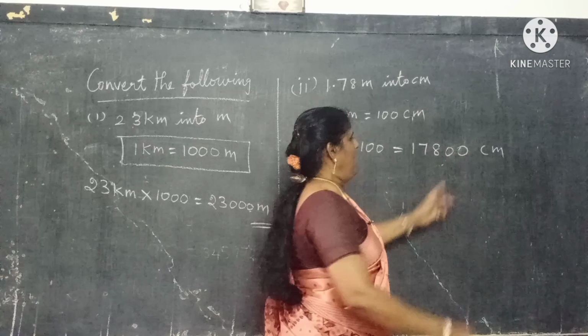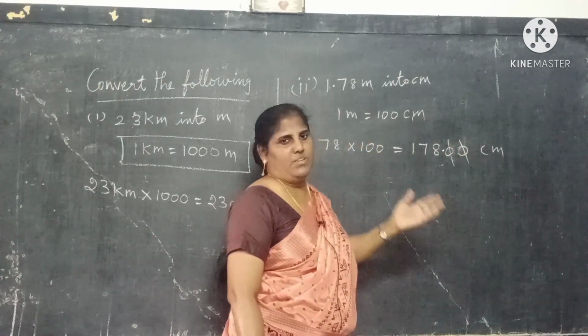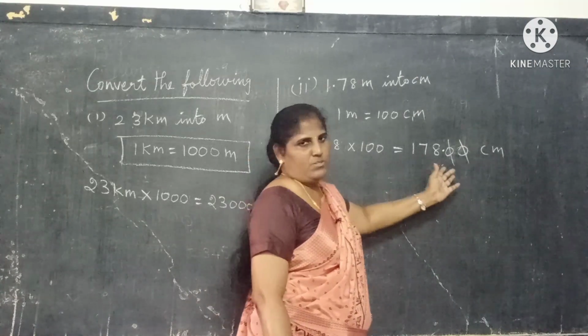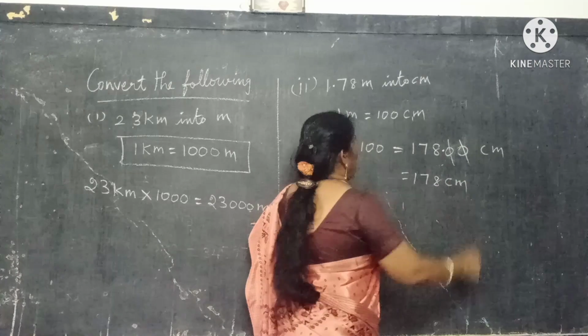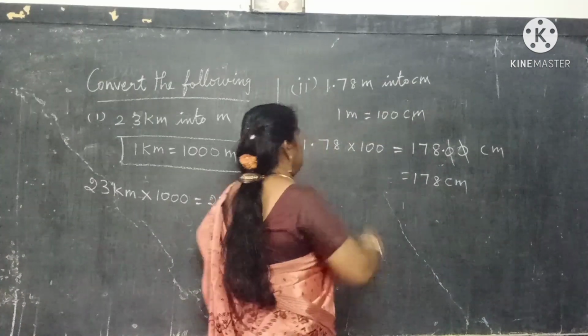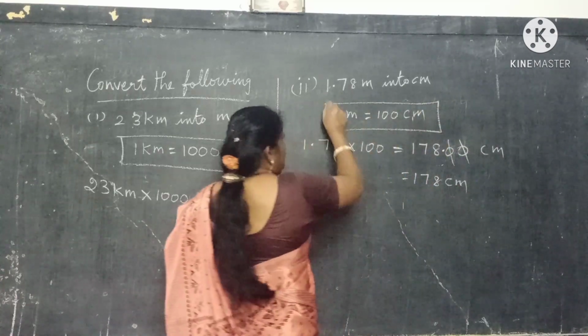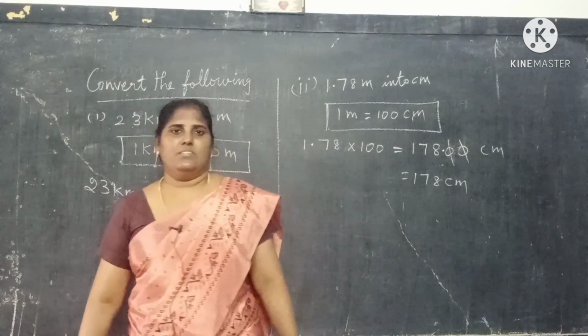So after you put 0, put point. If 0 comes after the decimal, you need not write it again. So the answer is 178 centimeter. 1.78 meter means 178 centimeter. This is the rule: 1 meter equal to 100 centimeter. Okay, let us see the next one.